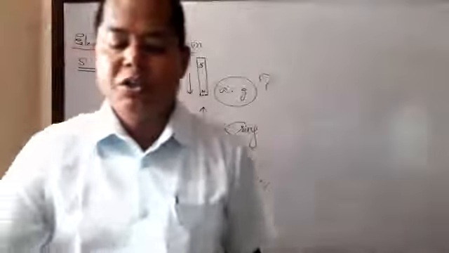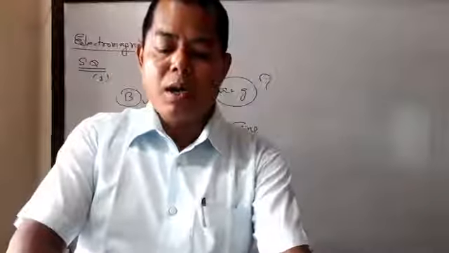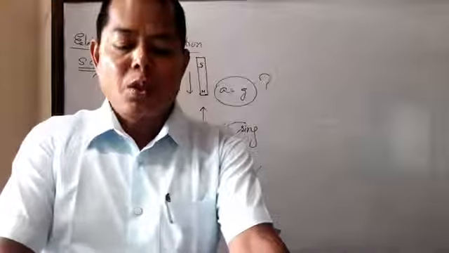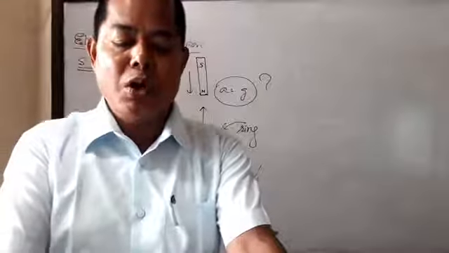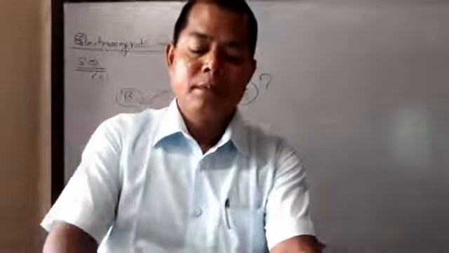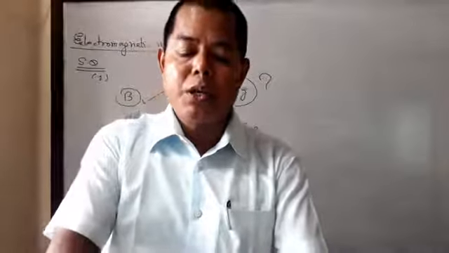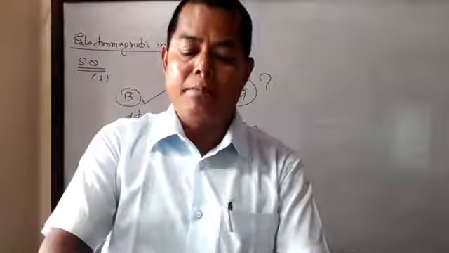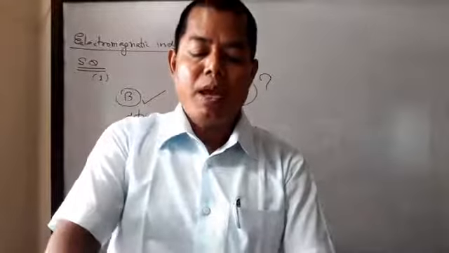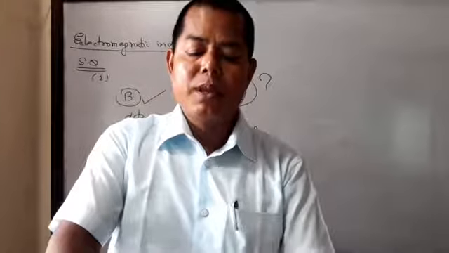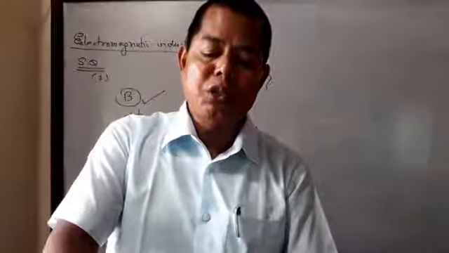Now the third question. A bird sitting on a high tension line flies off when current is switched on. Why? Listen to the question: a bird sitting on a high tension wire flies off when current is switched on.